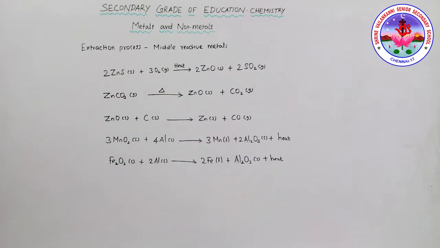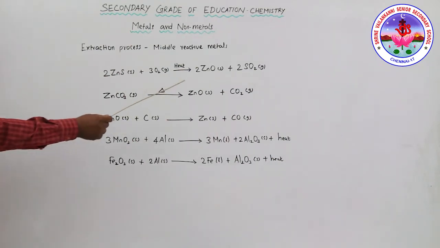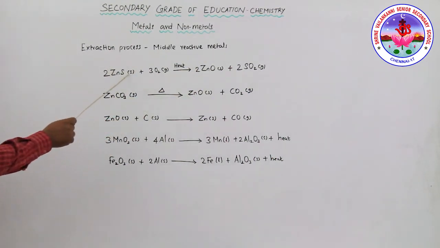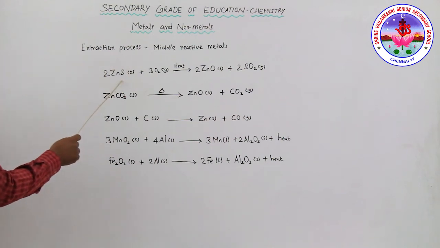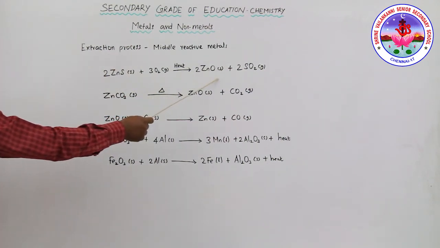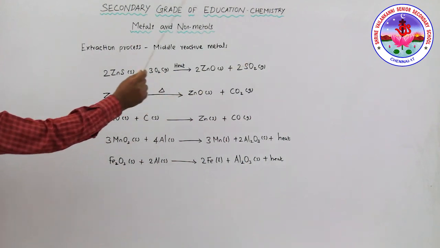It is easier to obtain a metal from its oxide as compared to the sulfide and carbonate. Therefore, prior to reduction, the metal sulfide and carbonate must be converted to metal oxide. For example, zinc sulfide reacts with oxygen on heating and converts to zinc oxide, and sulfur dioxide gas is evolved.